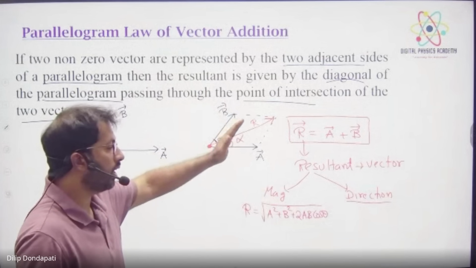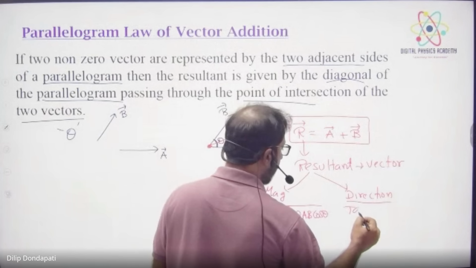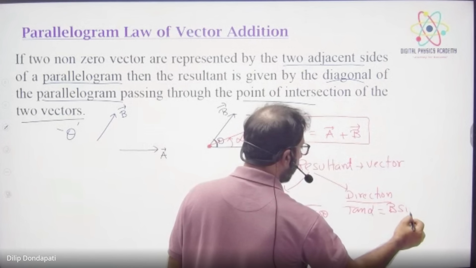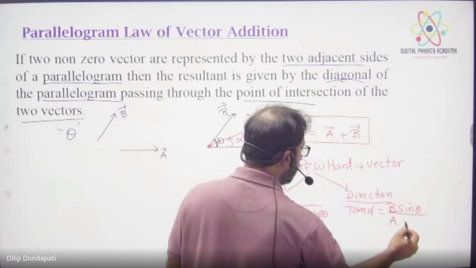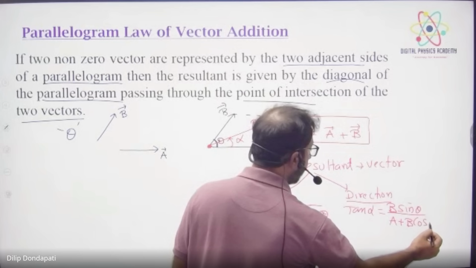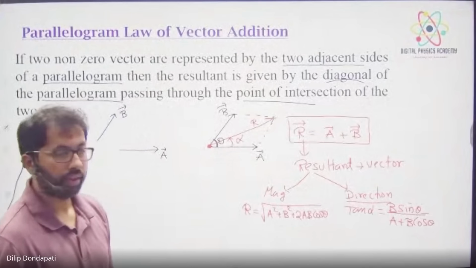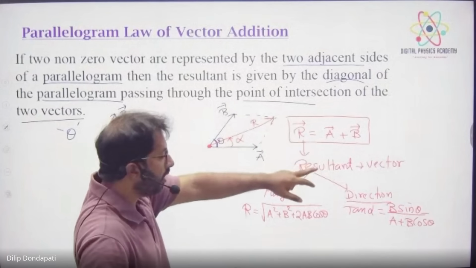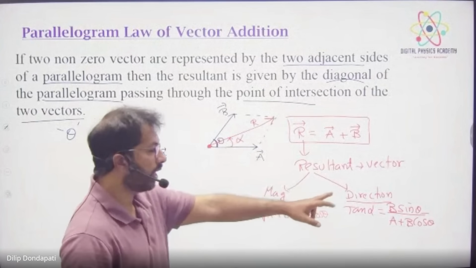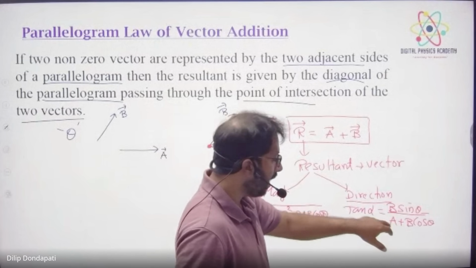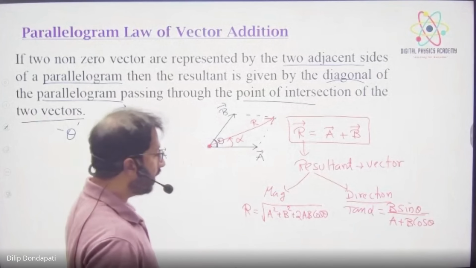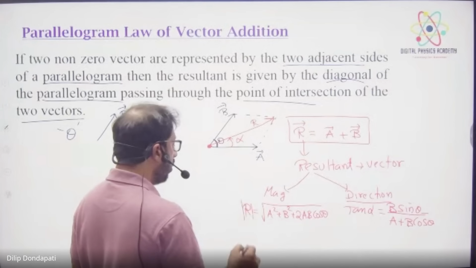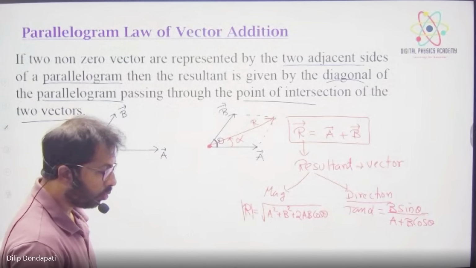If they ask for the direction, what do we do? The formula: tan alpha is equal to b sin theta by a plus b cos theta. You have to memorize these two formulas. Okay, alpha is touching a, right? Always start from b. b sin theta by a plus b cos theta. Sin comes on top, cos comes below. And since a is the touching one, there is no sin or cos for it. So b sin theta by a plus b cos theta, and R is the magnitude: R is equal to under root a square plus b square plus 2ab cos theta.